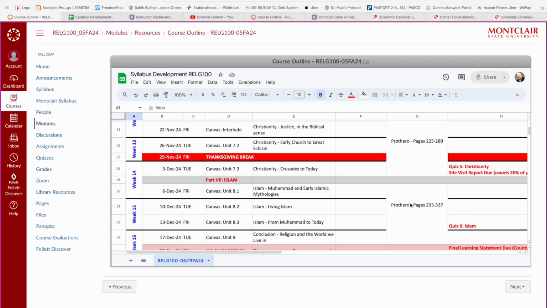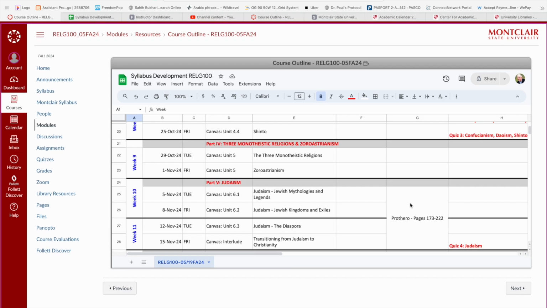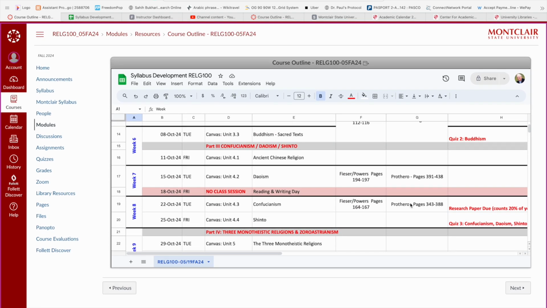It also refers to our textbook here with text page numbers. Again, you do not have to get the textbooks. They're recommended, and you can pass the course without looking at these things. However, if you want to delve a little deeper, you can do that. Here is one book that is excerpts from the Holy Scriptures or sacred scriptures of various different religions, and this is the textbook for religions. You can add to what we do in class if you wish to do so.